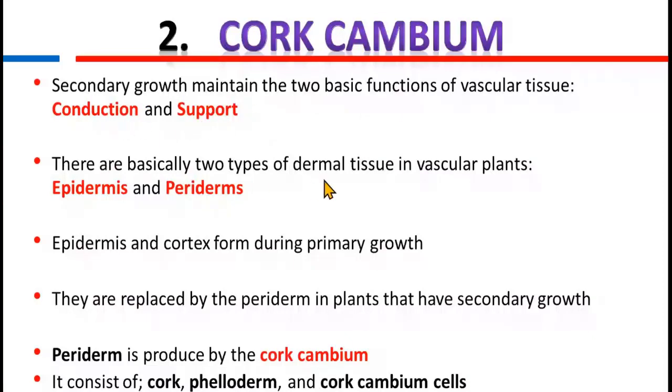There are basically two types of dermal tissues in vascular plants, epidermis and periderm. Epidermis and cortex form during primary growth and they are for protection and storage of food. They are replaced by the periderm in plants that have secondary growth. As we have discussed, cork and cork cambium form cork cells. Periderm is produced by the cork cambium and it consists of cork, phelloderm and cork cambium cells.